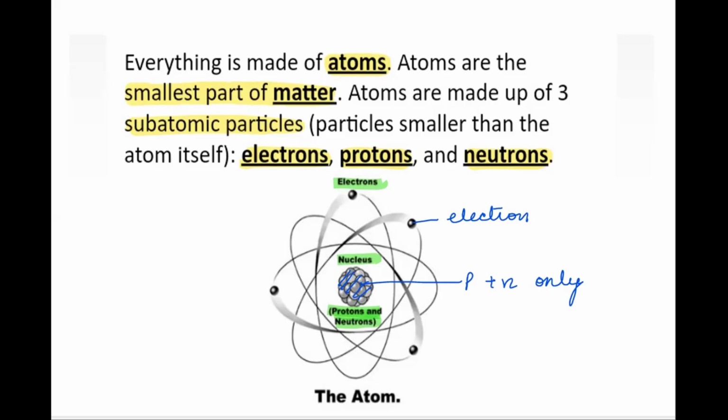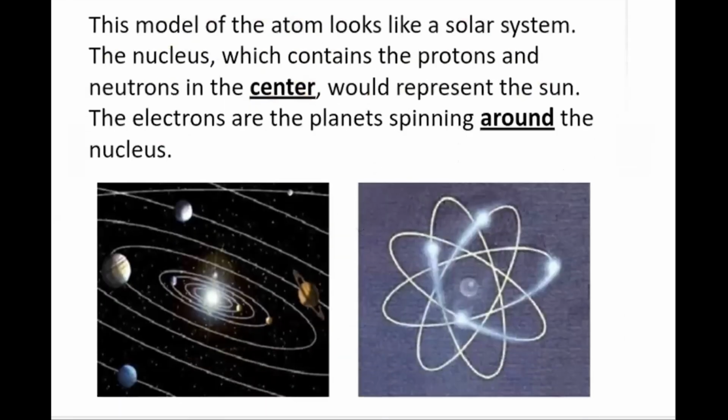Now we have talked about the positions of the subparticles. The protons and neutrons are in the nucleus, and the electrons are present outside the nucleus. If we look at the model of an atom, we cannot see it with our naked eyes, just as we cannot see the solar system unless we have a very refined, high-magnifying telescope. If you zoom in on anything, whether human bodies or any substance around us, you will see the structure, which is basically an atom.